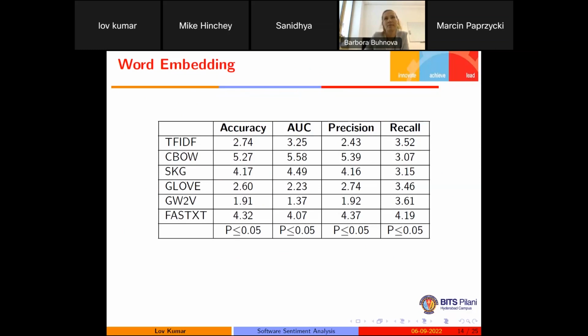And here we are getting the minimum mean rank, 1.37. That represents that if we are using Google word to vector as an embedding technique, that will give a significantly better result as compared to other embedding techniques.